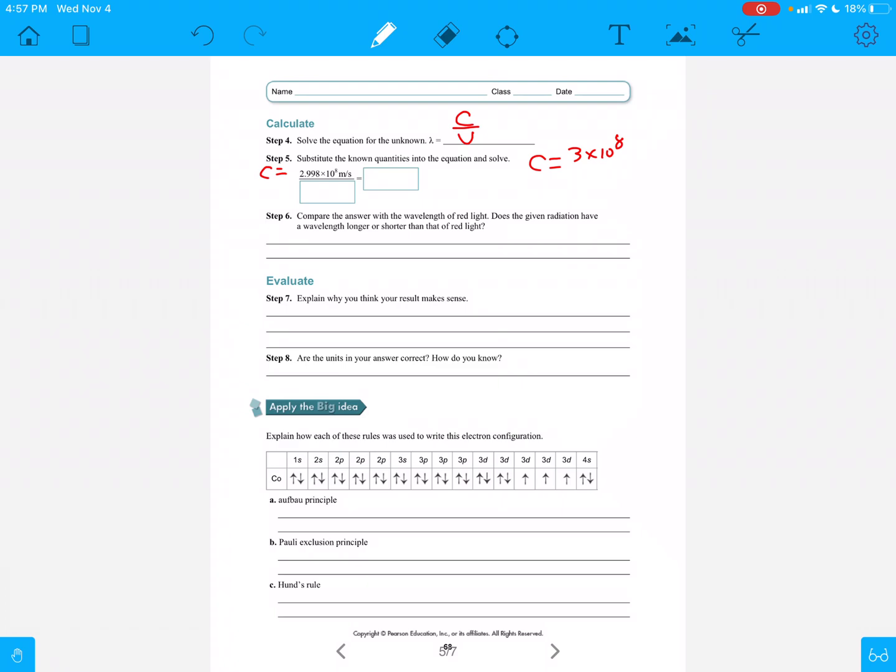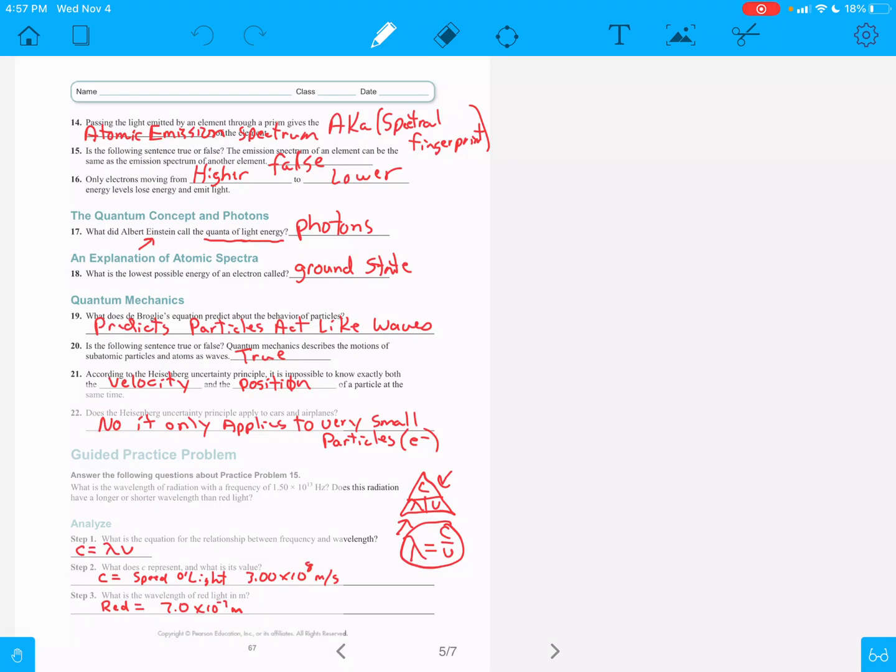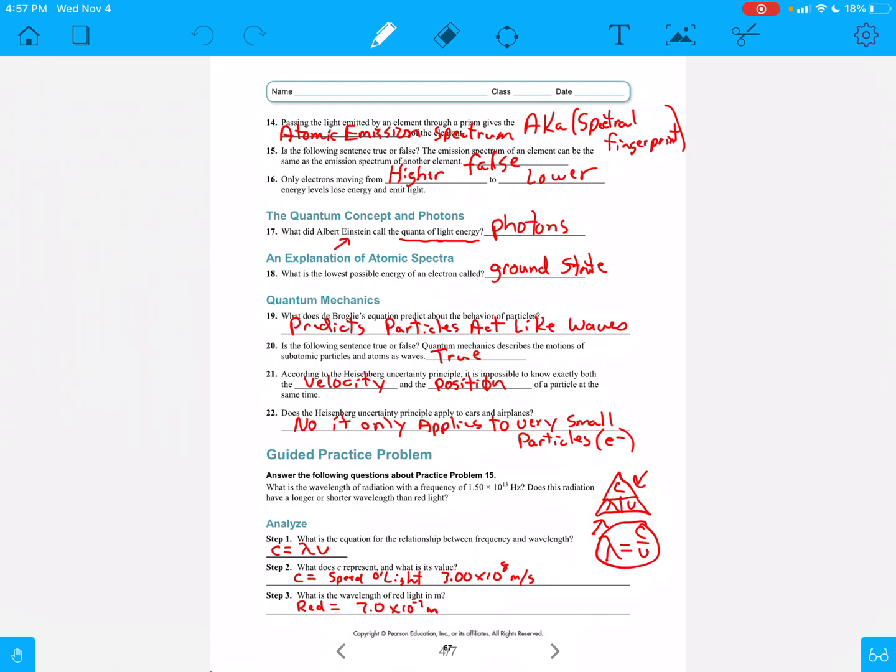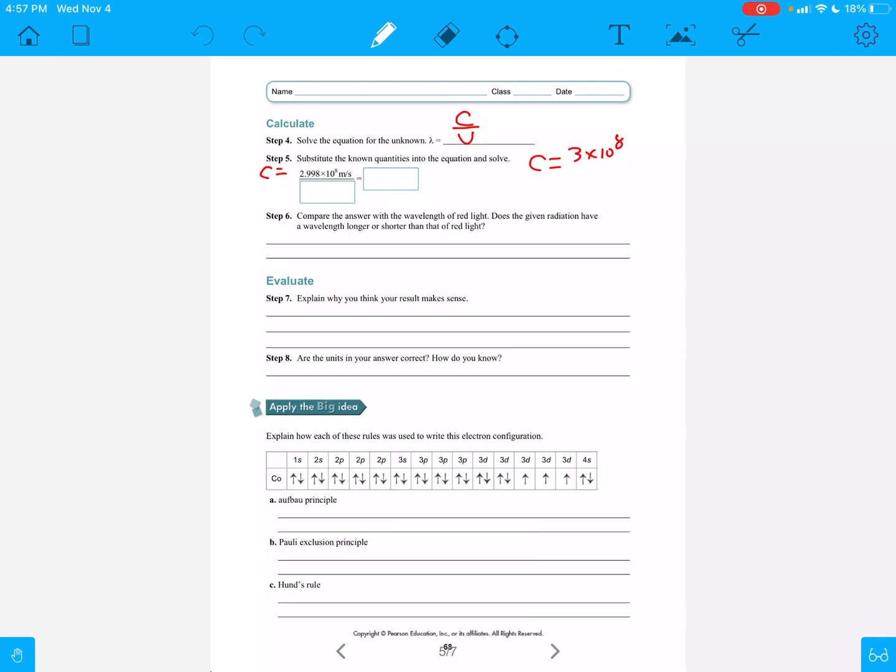Okay, so what am I going to put where? I have to put the V in. So let's go back and find out what the V is. Again, I have to go back to the question. 1.5 times 10 to the 13 hertz. So come back over here. 1.5 times 10 to the 13 hertz. Okay, and then what's my answer going to be when it's all said and done? Well, if I do that, it's going to end up as 2.00 times 10 to the negative 5th, and that's going to be in meters. Well, that's going to be my wavelength right here, see?